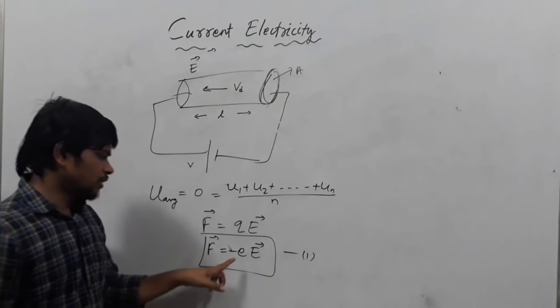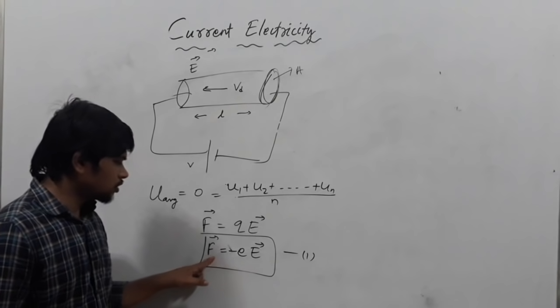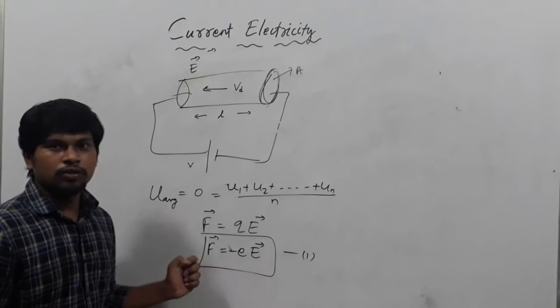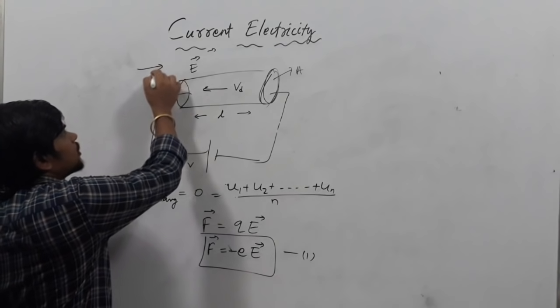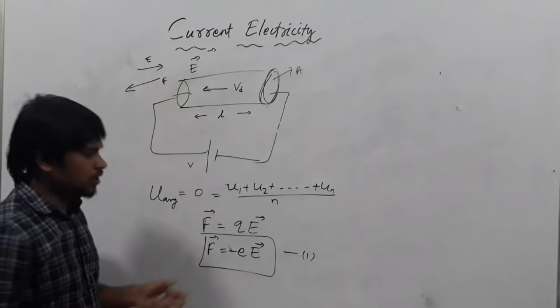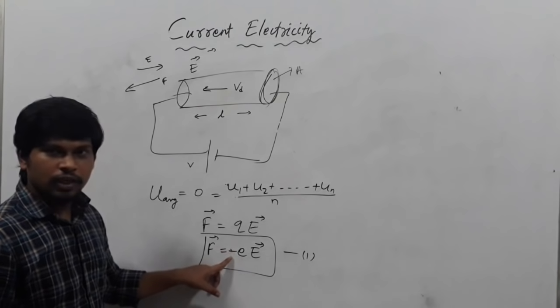Why are we taking the minus sign? This negative sign represents that the force and the electric field are opposite in direction. The electric field will be in this direction and the force will be in the opposite direction. Therefore we are taking the negative sign.